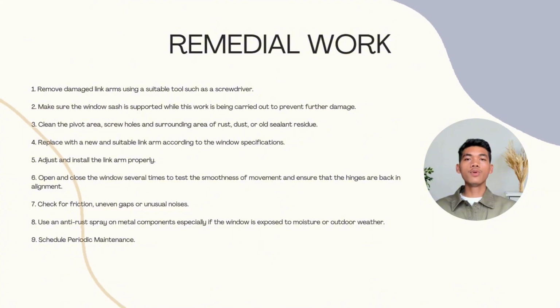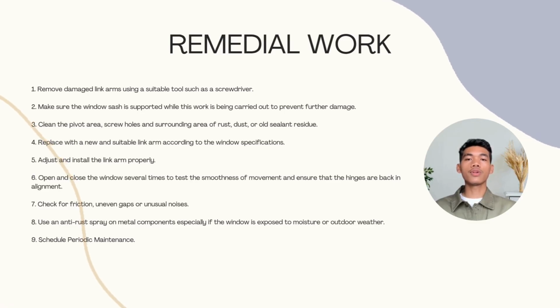Remedial work. Remove the damaged link arm using a suitable tool such as a screwdriver. Make sure the window sash is supported while this work is being carried out to prevent further damage. Clean the pivot area, screw holes, and surrounding area of rust, dust, or old sealant residue. Replace with a new and suitable link arm according to the window specification. Adjust and install the link arm properly.